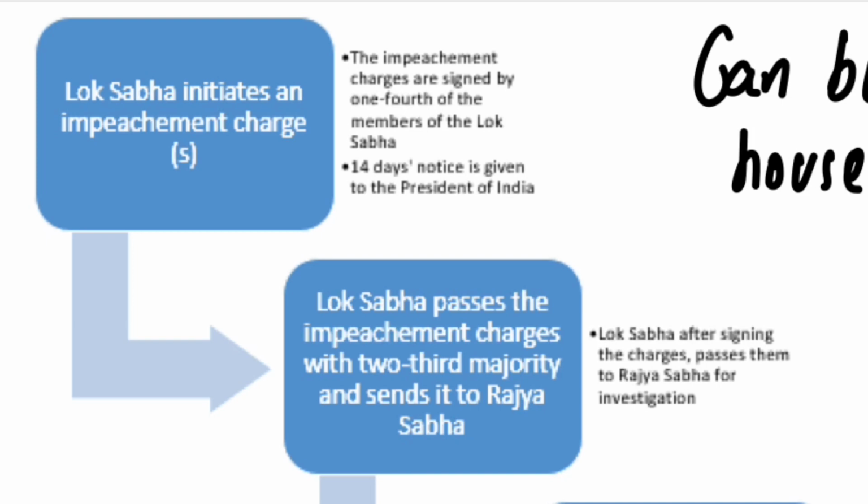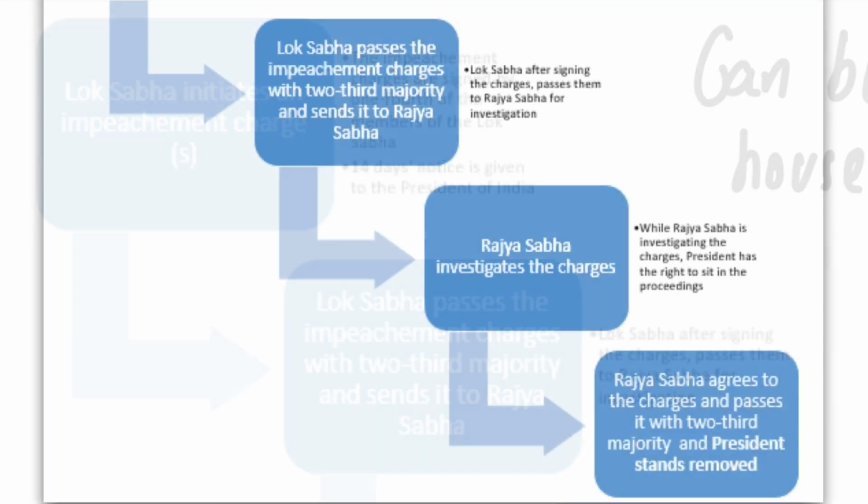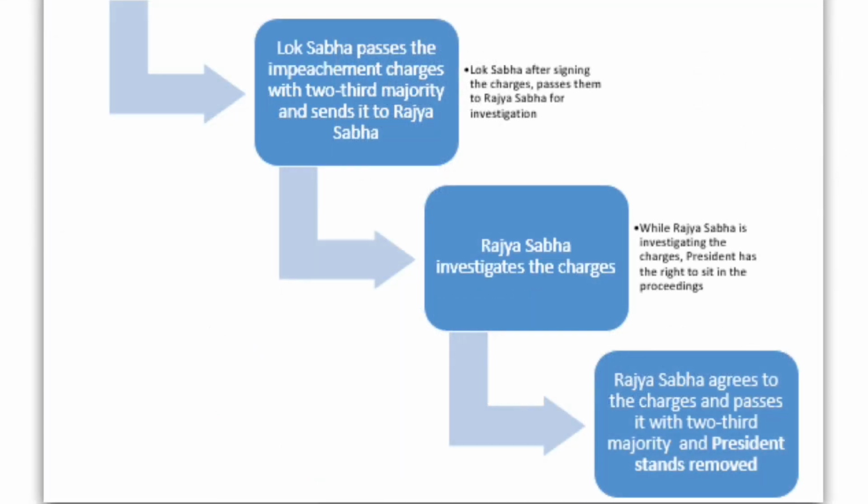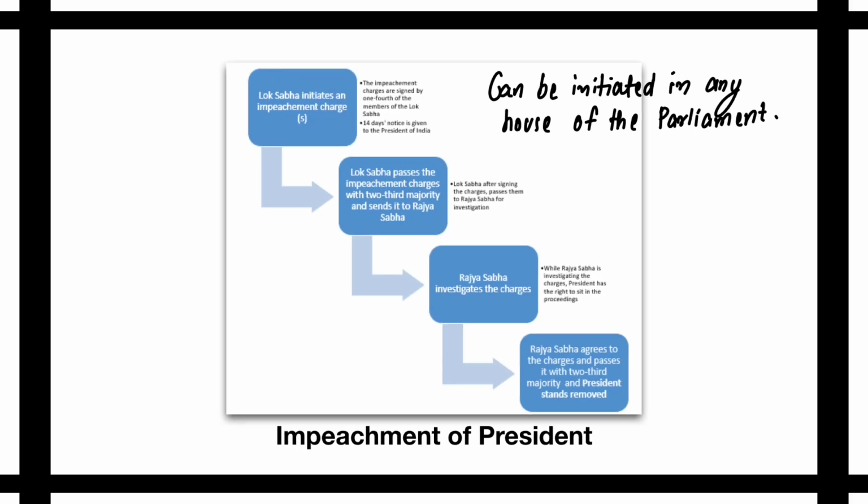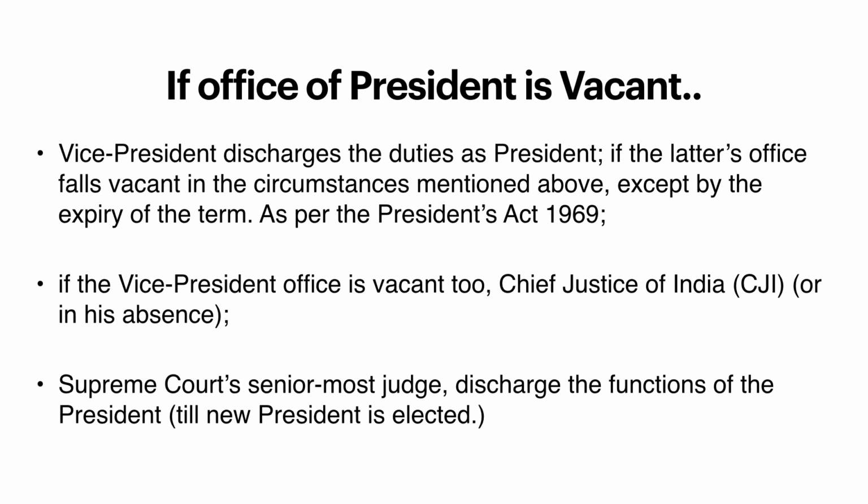Further, ये जो impeachment charges है 2/3 majority से पास करके Rajya Sabha में भेजे जाते हैं, जहाँ Rajya Sabha will investigate the charges कि सही उन पे इल्ज़ाम लगाए जा रहे हैं या नहीं. ठीक है. Further, President को भी right दिया जाता है कि वो proceeding में बैठे in the Rajya Sabha. The President can defend himself or herself, and once these charges are proven, the Rajya Sabha will agree and pass this impeachment charge with 2/3 majority and the President stands removed. ठीक है.